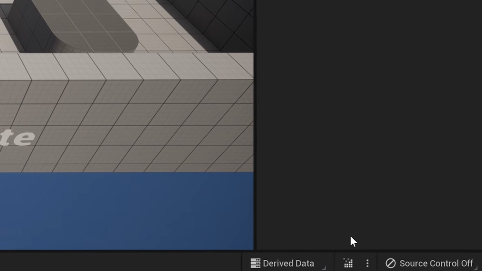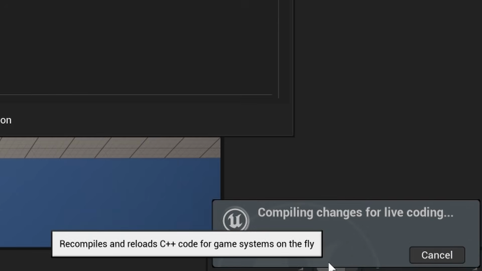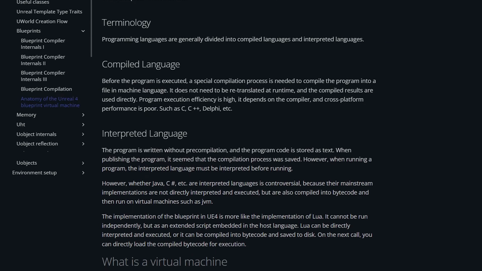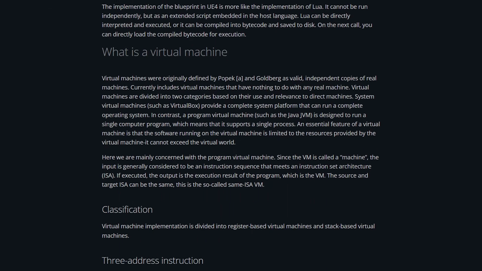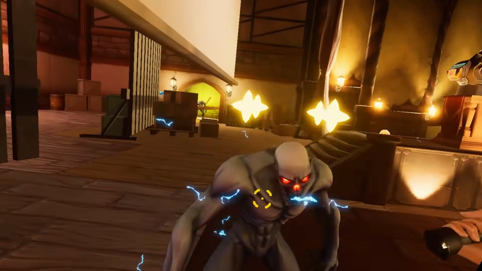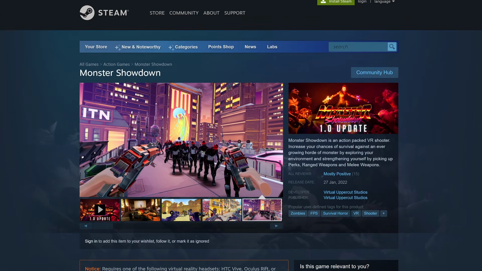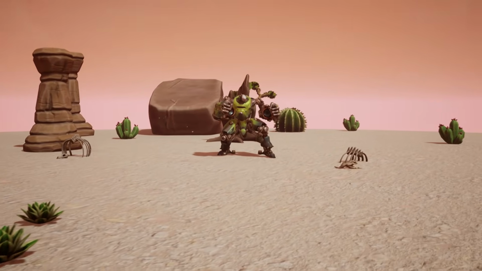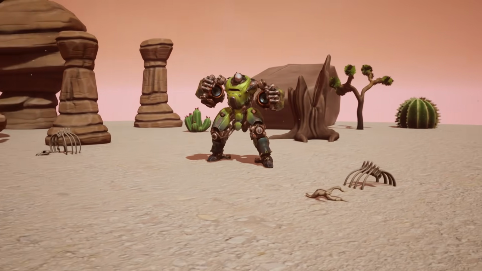But on the flip side, C++ can be compiled down to a format that is easier for a machine to understand, while blueprints will have to be interpreted through a virtual machine. This means that C++ is more performant and will allow your games to run at a higher frame rate. But in many cases this isn't really an issue. I've even made a commercial VR game using only blueprints that runs at a smooth frame rate. So this isn't anything you should worry about early on. As you become more experienced over the years, you might want to use blueprints and C++ in combination for the best effect.